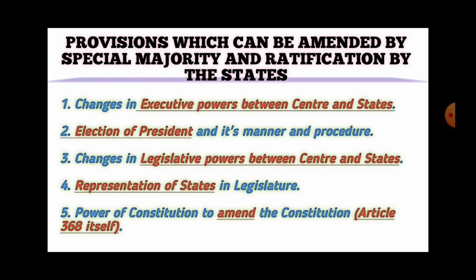Election of the president and its manner and procedure. As states participate in the process of the election of the president, their consent will be required when there is any change in the manner and procedure of the election of the president. Changes in legislative powers between center and states, representation of states in legislature, and the last, the power of Parliament to amend the Constitution under Article 368 itself. It means that if Article 368 itself has to be amended, then it can be amended by a special majority and the ratification by the states, which is considered one of the most rigid procedures of amendment of the Constitution.